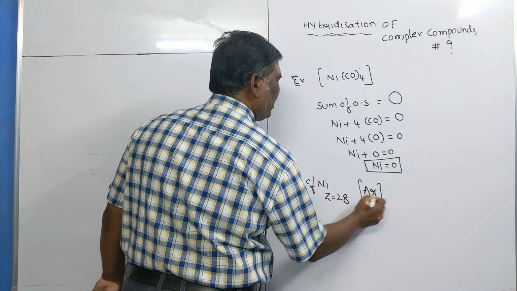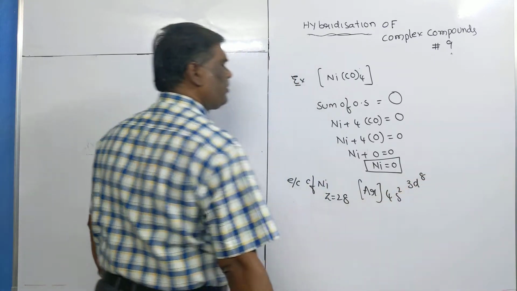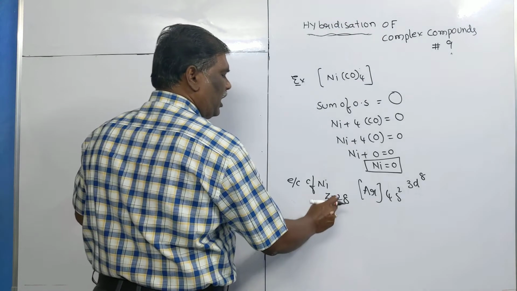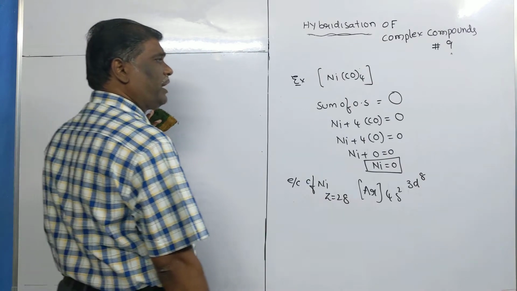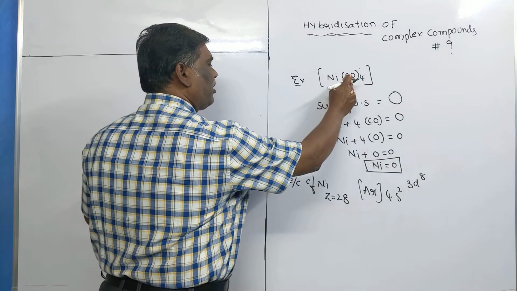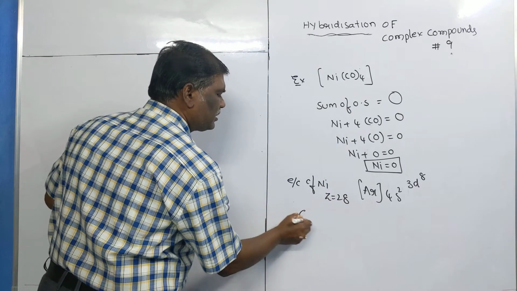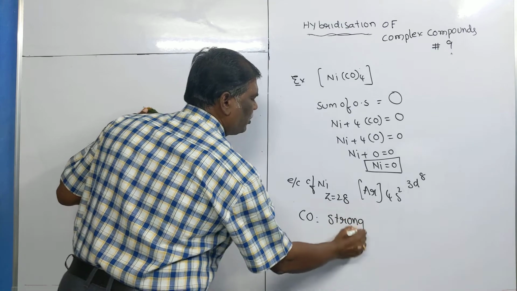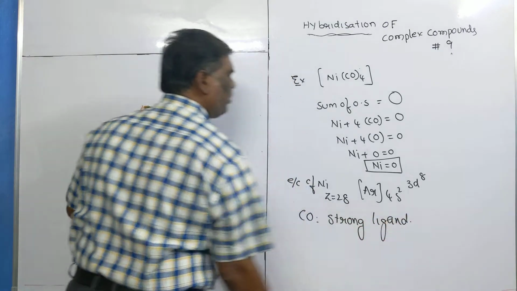The configuration is argon 4s2 3d8. This is the electronic configuration. Now after writing the electronic configuration, we have to find out whether the given ligand is strong or weak. Now you find CO is a strong ligand. The strong ligand does what?